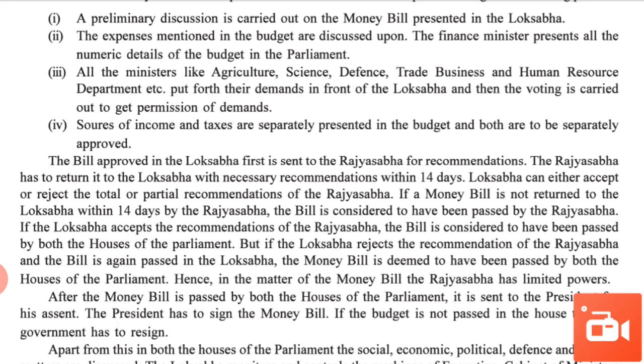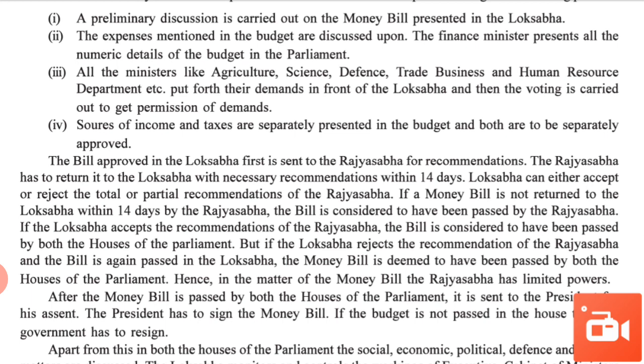Here we complete the full process of when a bill becomes an act. Three points we discussed here, right? Second last paragraph here, from the bill approved in Lok Sabha to Rajya Sabha's limited power.